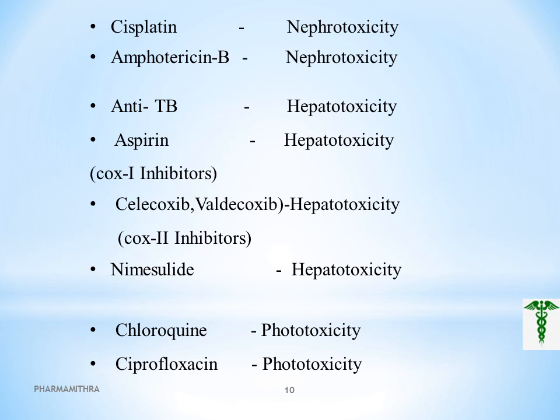The nephrotoxicity causing drugs, that is, drugs toxic to the kidney, are cisplatin and amphotericin B. Hepatotoxicity causing drugs are anti-tubercular drugs, aspirin, that is COX-1 inhibitor, and COX-2 inhibitors, for example celecoxib and valdecoxib, and nimesulide, which show the hepatotoxic effect, that is toxic to the liver. And phototoxicity mainly causing drugs are chloroquine and ciprofloxacin.